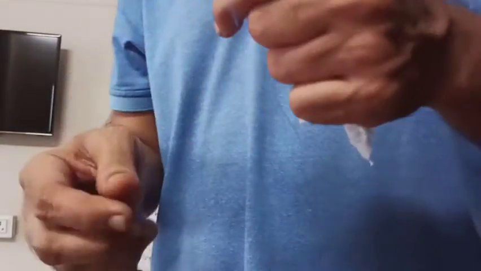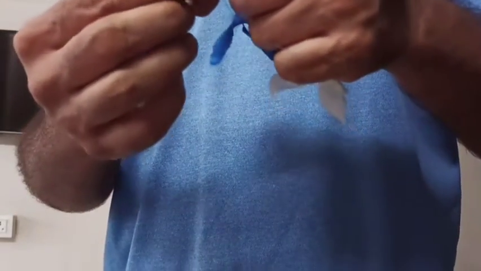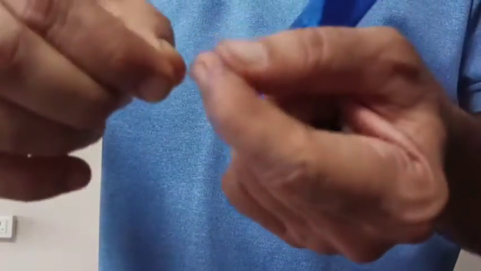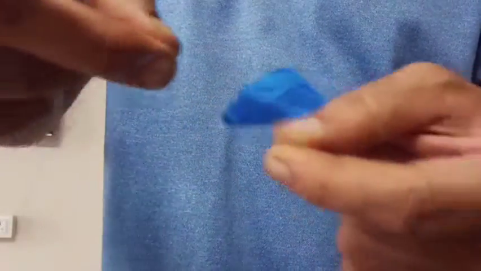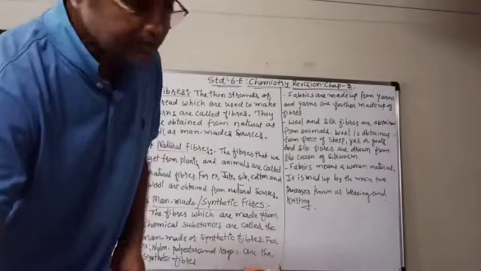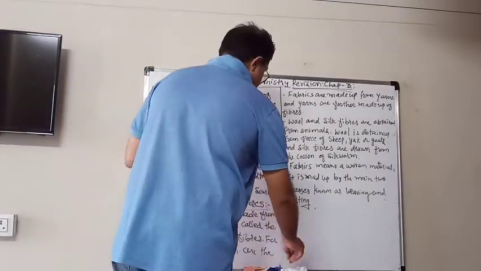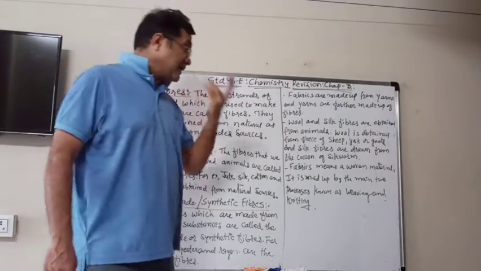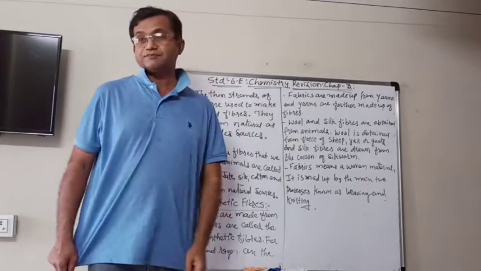Now if you look at that yarn, I am not going to be able to show you from the camera, but when you take it out, you can see that it separates into further thinner and thinner parts. It means that their thinner strands are twisted and then made this yarn. So the fabrics are made up of yarns, and yarns are further made up of fibers.